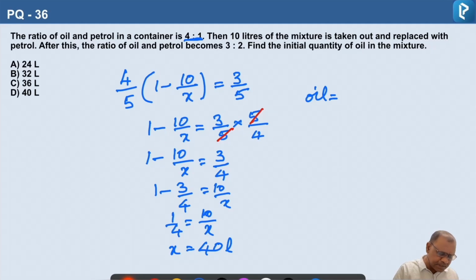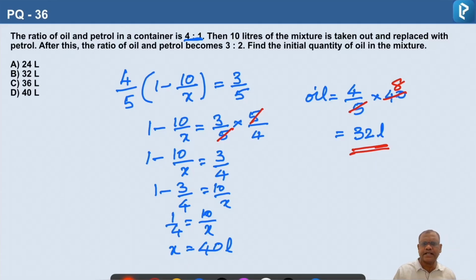So 4 parts out of 5 parts in 40 liters of mixture. If you simplify this, 5 8s are 40, and 4 into 8 is equal to 32 liters. So 32 liters is the quantity of oil and petrol will be 8 liters. So the correct answer is option B.